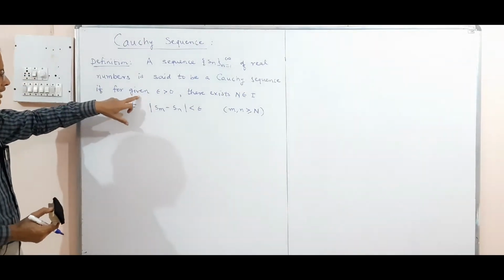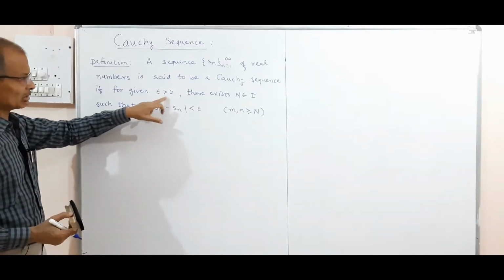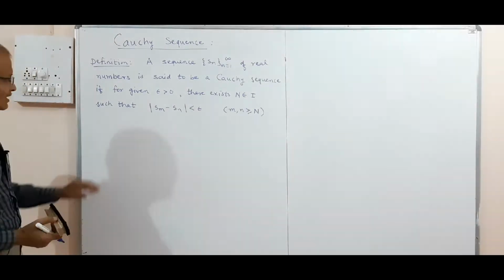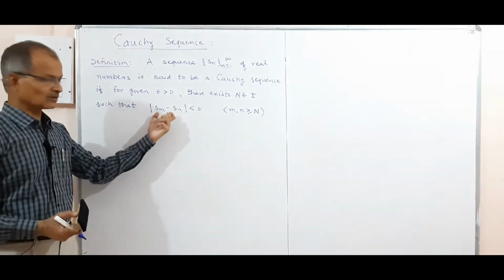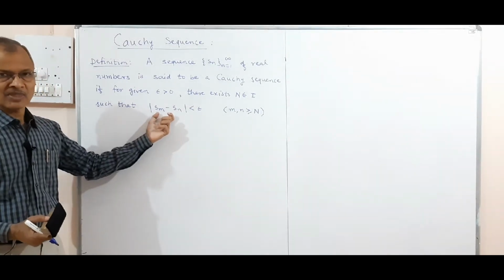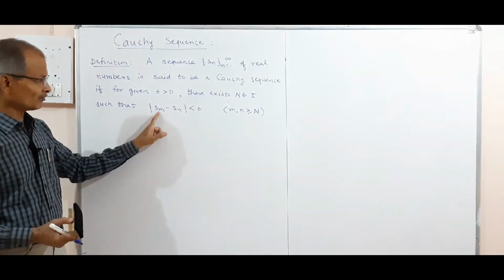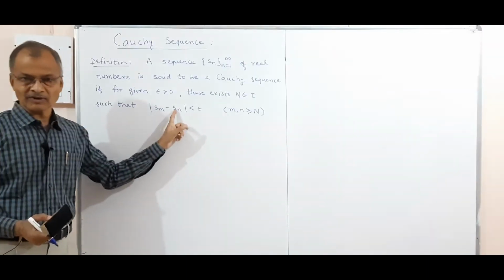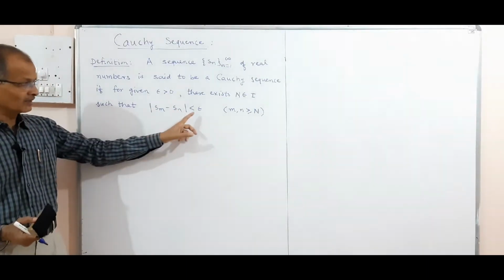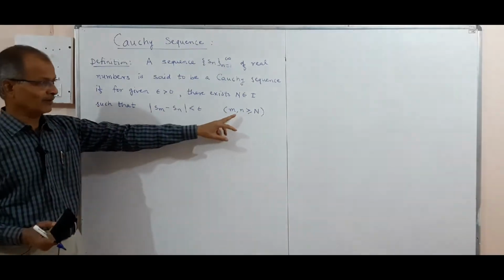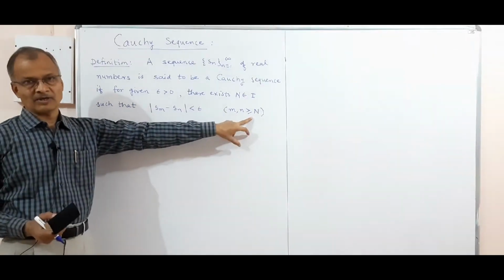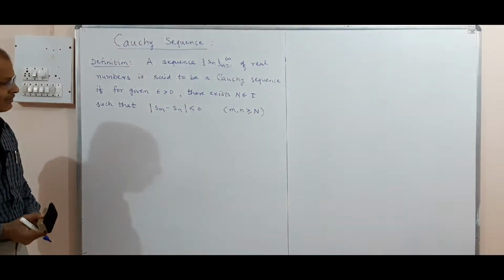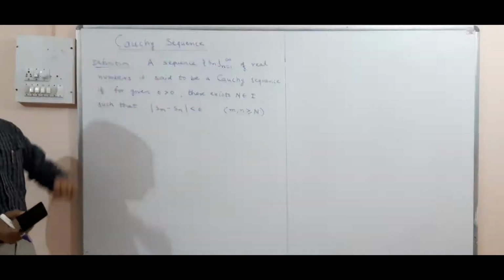For any epsilon greater than 0, there exists capital N belongs to I, such that the absolute difference of Sm and Sn, that means the mth term of the sequence and the nth term of the sequence, is less than epsilon, and this happens after capital N terms, where m, n are both greater than or equal to N. Then the sequence is said to be a Cauchy sequence.